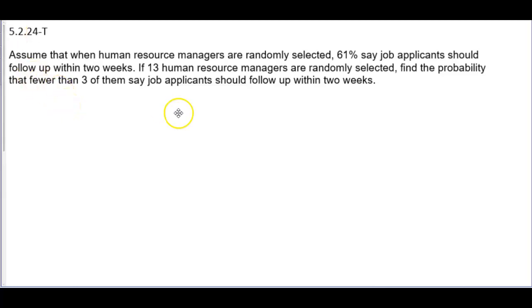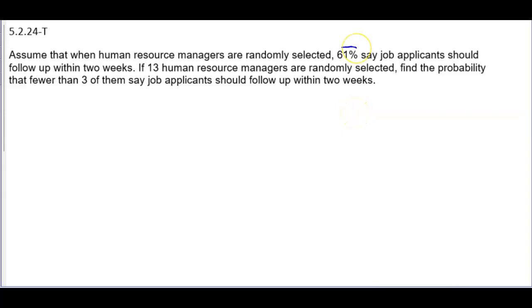Assume that when human resource managers are randomly selected, 61% say job applicants should follow up within 2 weeks. If 13 human resource managers are randomly selected, find the probability that fewer than 3 of them say job applicants should follow up within 2 weeks.